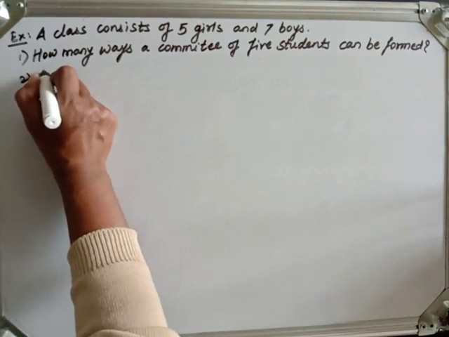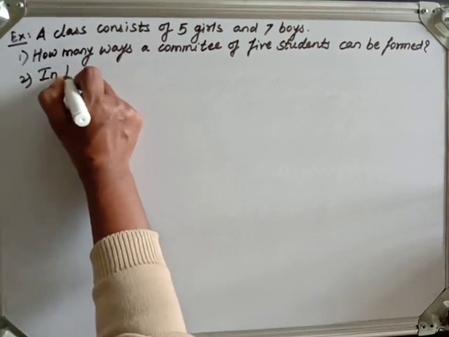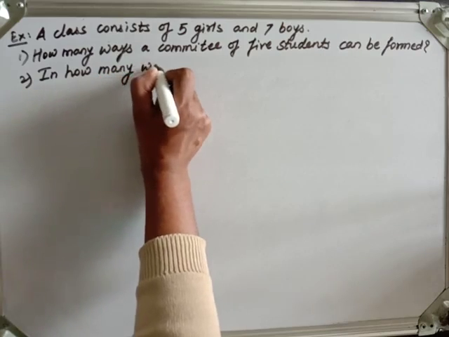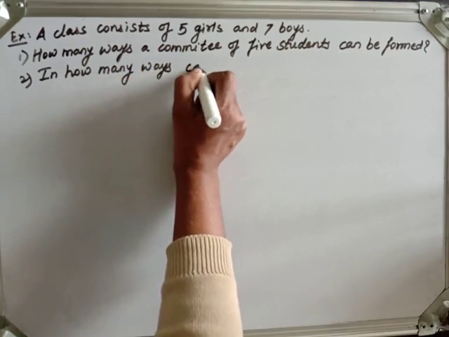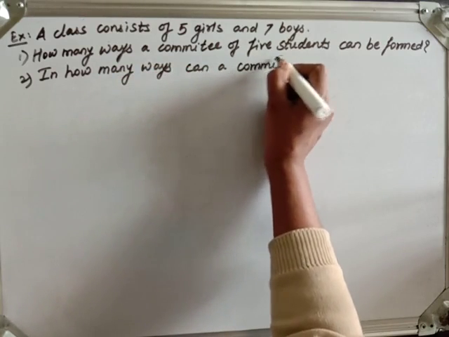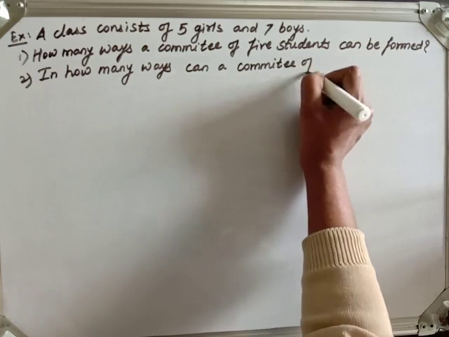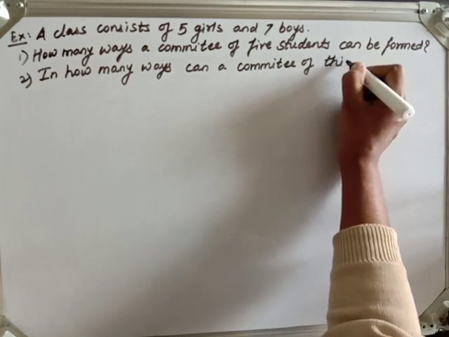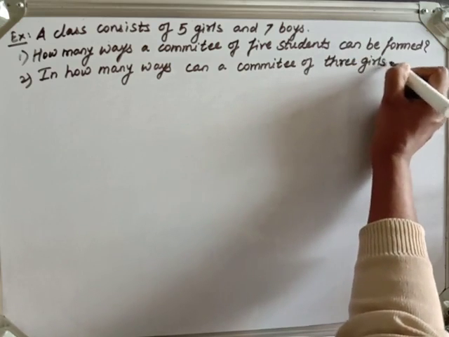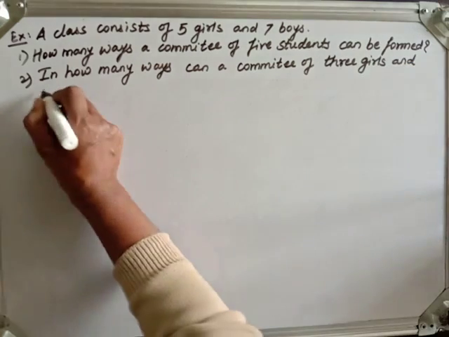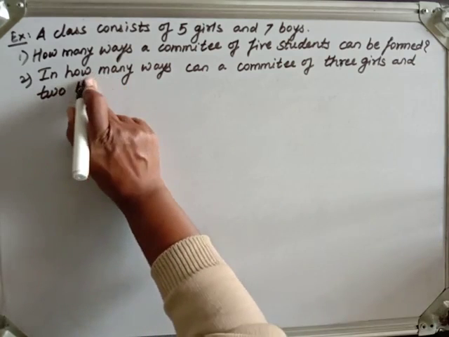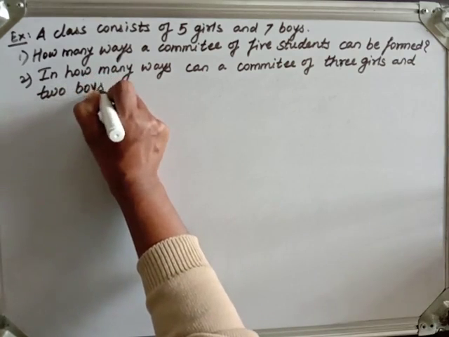Second, in how many ways can a committee of 3 girls and 2 boys be formed?